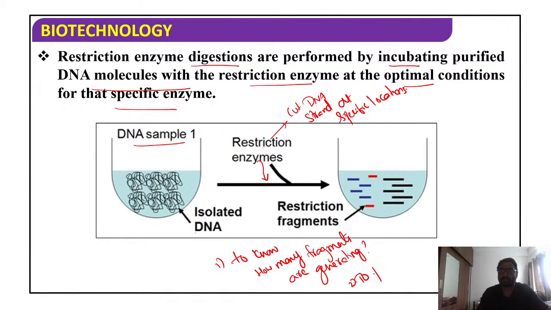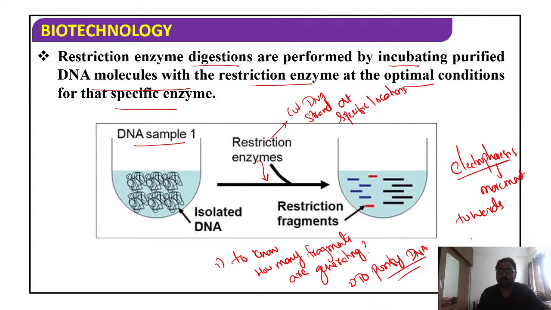The second step is what? To purify that, because DNA is negatively charged, right? So electrophoresis means, students, as the name itself indicates, phoresis means movement. Movement towards an electric field is called electrophoresis. So students, before going to learn about this Agarose Gel Electrophoresis, we need to know what is the use of this Agarose Gel Electrophoresis. There are two uses.